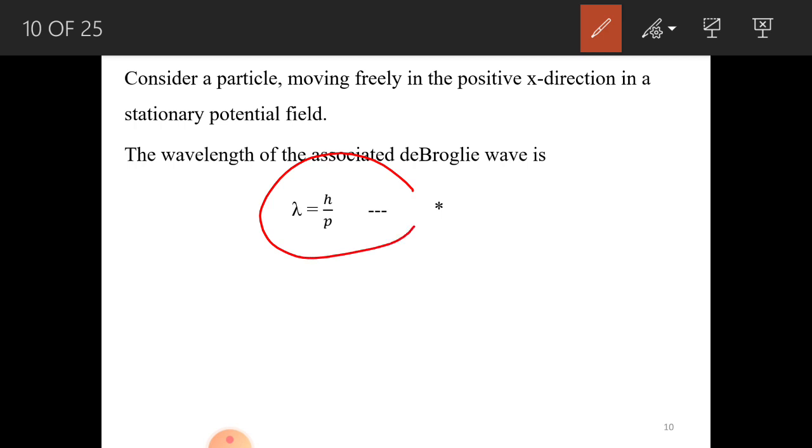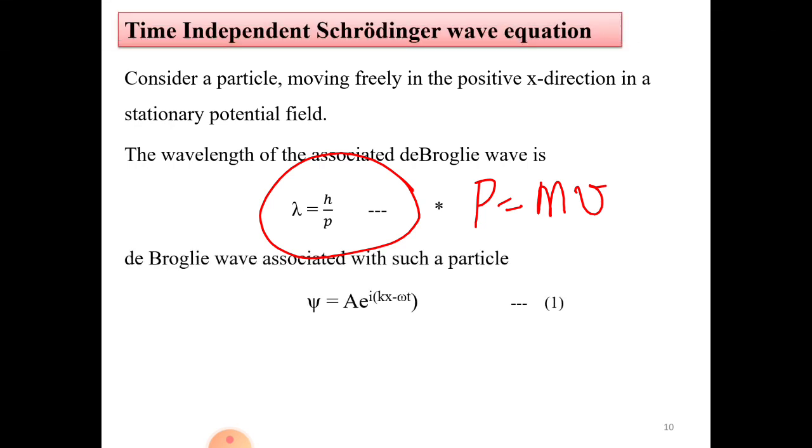P is the linear momentum, calculated using the expression m into v, where m is the mass of the particle and v is the velocity of the particle. The de Broglie wave associated with such a particle can be represented as follows, so this is one way of representing it.